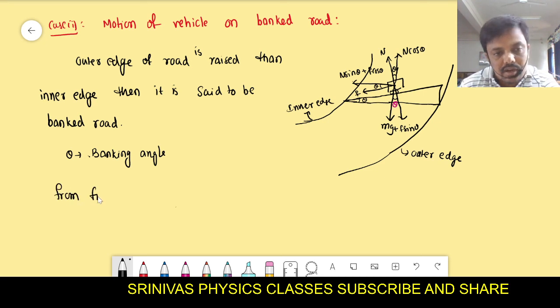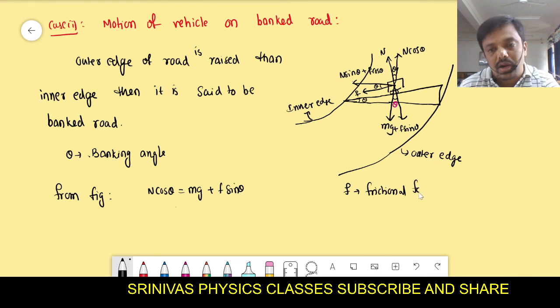From the figure, the total upward force is N cos theta, and the total downward force is mg plus f sin theta, where f is the frictional force.